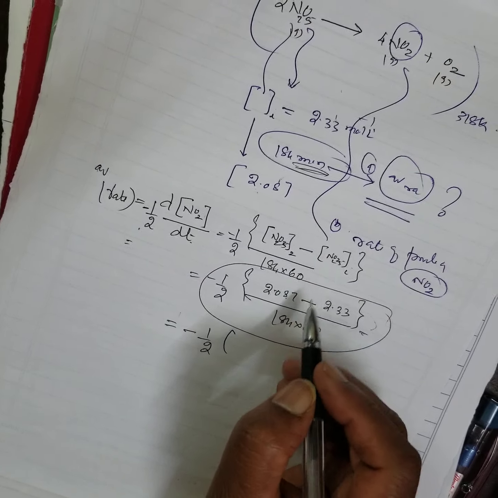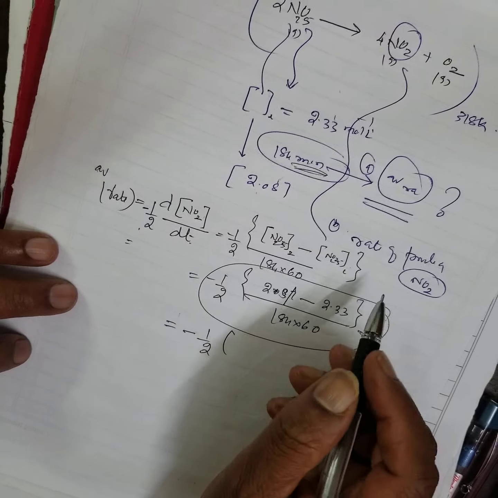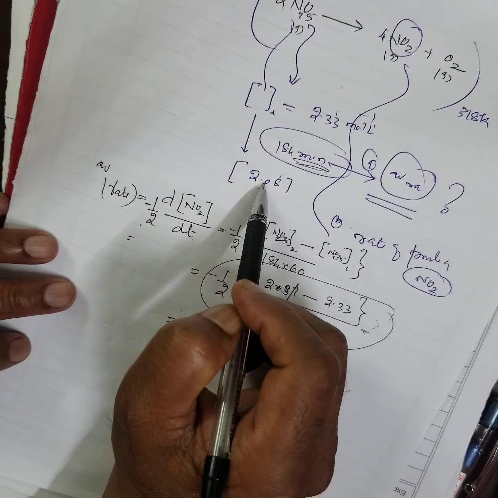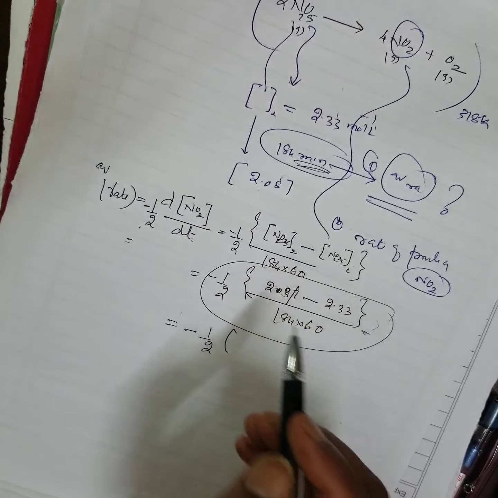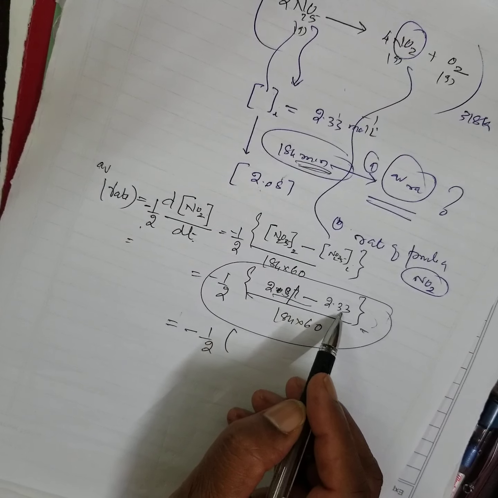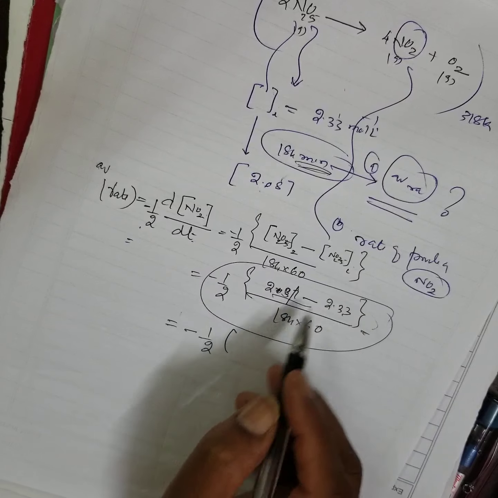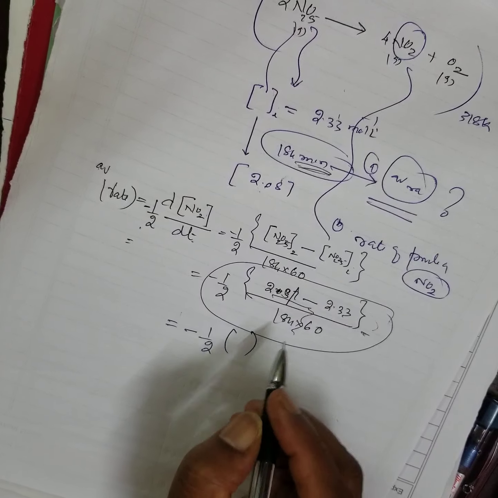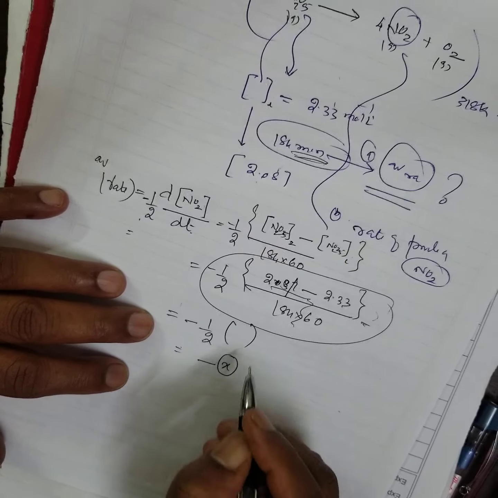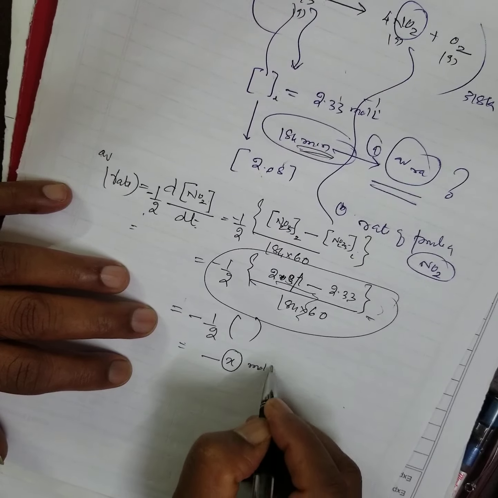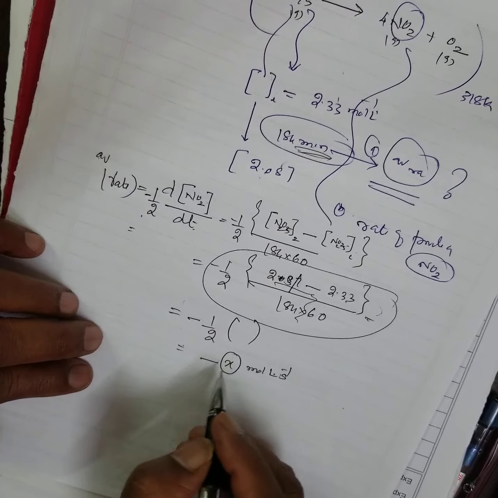I don't know how much is given clearly, 0.08 minus 33. You calculate some value here. You get minus, finally you'll get some value, say x, in mole per liter per second. You got some answer.